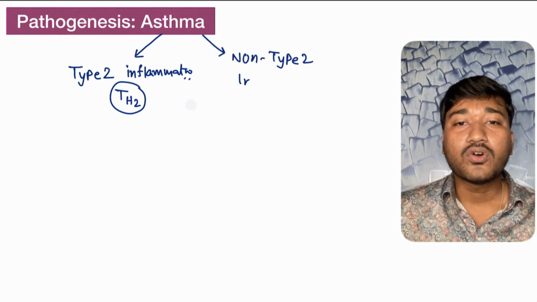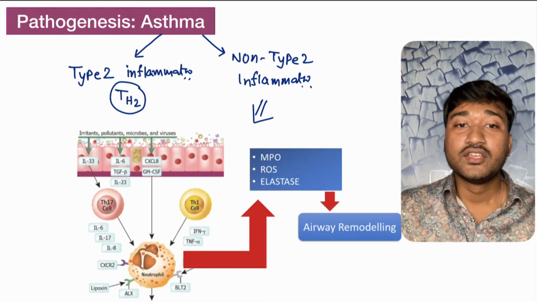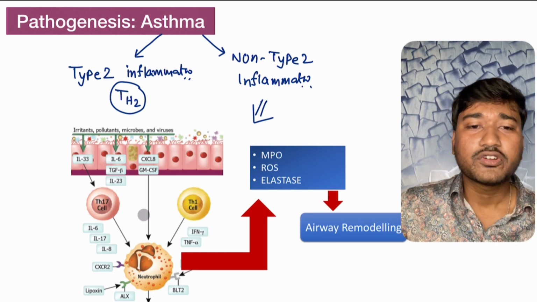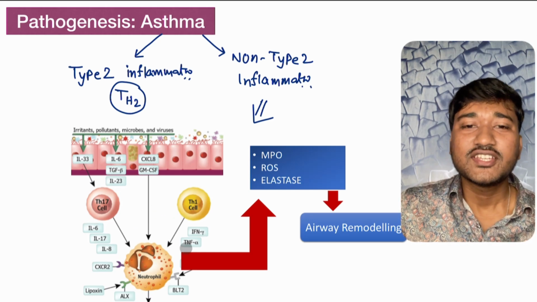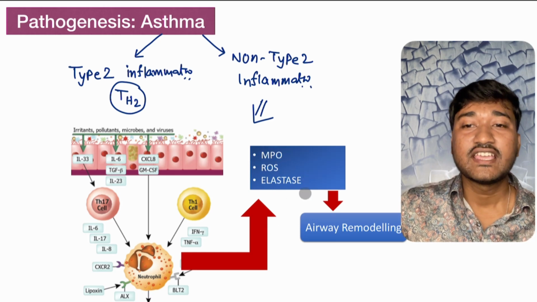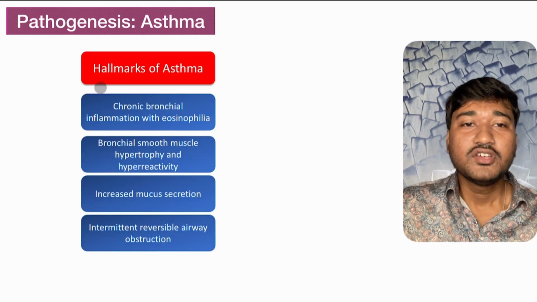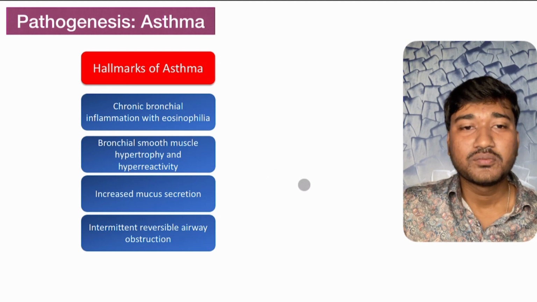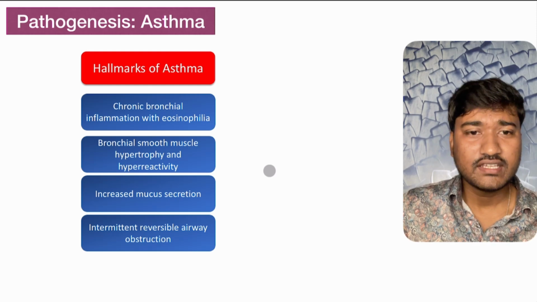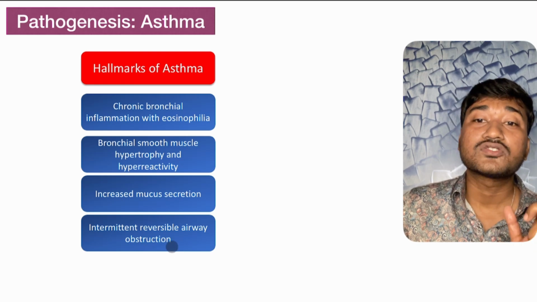And also we have non-type 2 inflammation. Why non-type 2? That means T helper 2 is not involved here. So here we have T helper 1 cell and T helper 17 cell. They are very important chemotactic factors for your neutrophil. They will attract the neutrophil, and these will produce your MPO, myeloperoxidase, reactive oxygen species, and elastases, and that will lead to airway remodeling. Okay, so again, the hallmark of asthma is chronic bronchial inflammation with eosinophilia, bronchial smooth muscle hypertrophy and hyperactivity. There is increased mucus secretion and intermittent reversible airway obstruction because of all of these things.